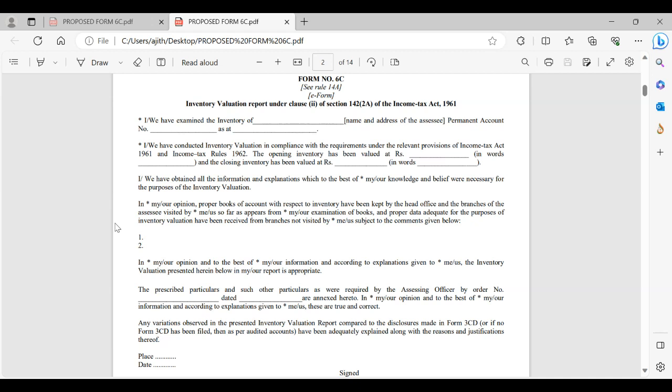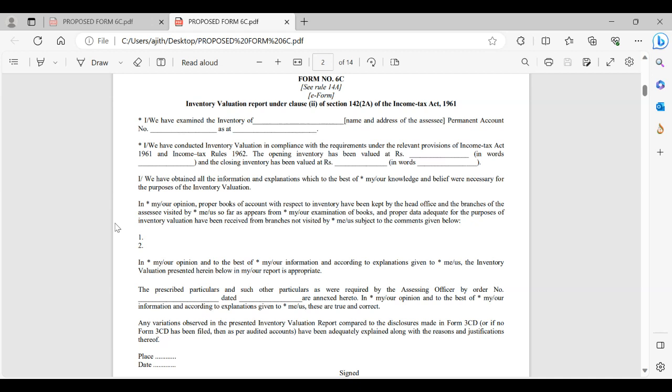The opening inventory, how much we have valued, this much. Closing inventory, this much. Normally for a single year we would be getting that revenue in order to value. So for that year, how much the value of opening inventory is, closing inventory is. This should be our valued values. It is not as per their books. It is not as per their inventory reported at the time of filing their returns. But this is the value which is valued by the cost accountant, the valuer, thereafter the assignment.